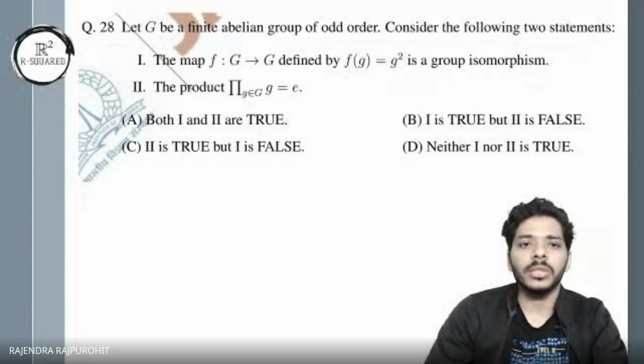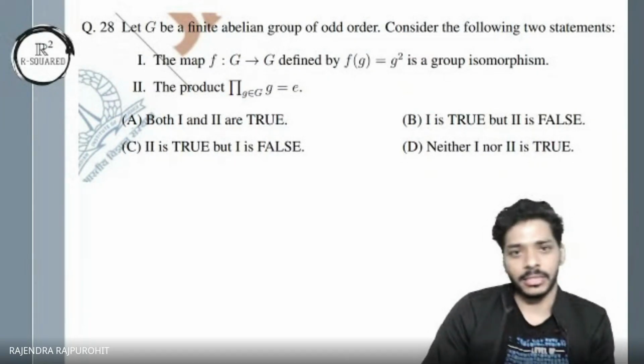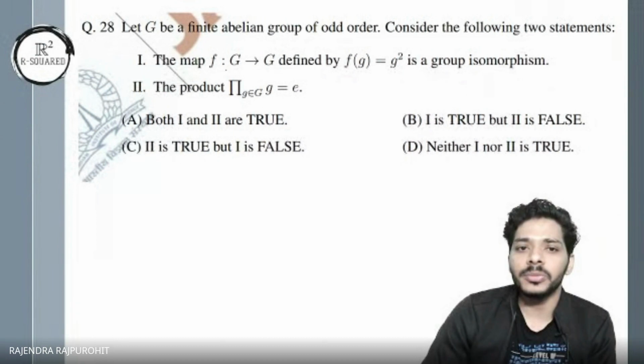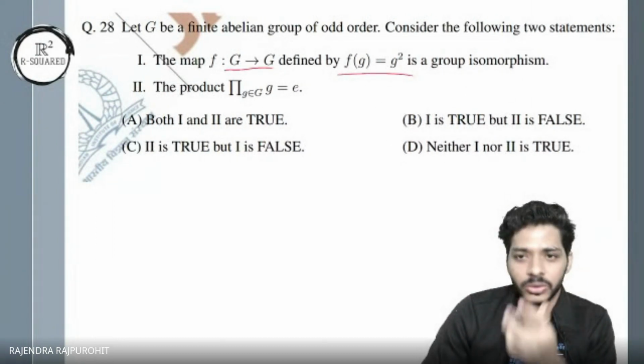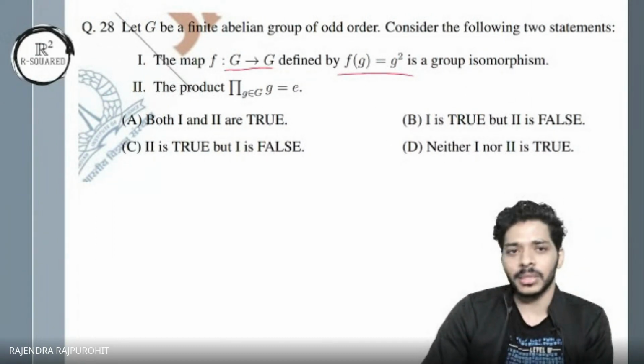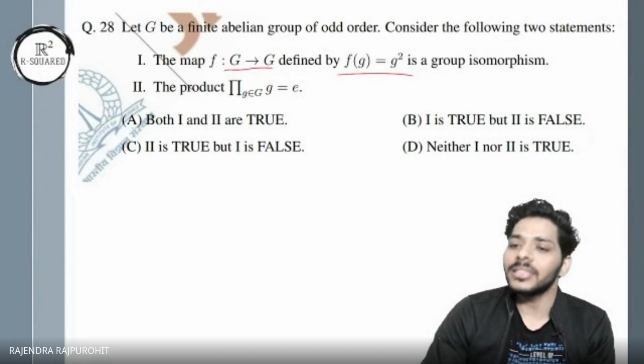For G to G square, we just have to say that it is a 1-1 map, right? If it is not 1-1, you get the point. Because it's an odd order, you can't have two elements go to the same thing. Yeah, exactly. So I'll just give a little finer language. We have f from G to G, and f of g is equal to g square, and the question says it's an isomorphism. Now the first question arises whether it is a homomorphism or not.